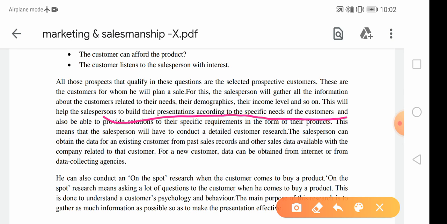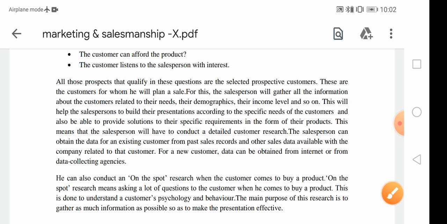Now this means that the salesperson will have to conduct detailed customer research: whatever the customer wants, like what he wants, which color he wants, which size he wants, and many other things for purchasing even a simple cloth.